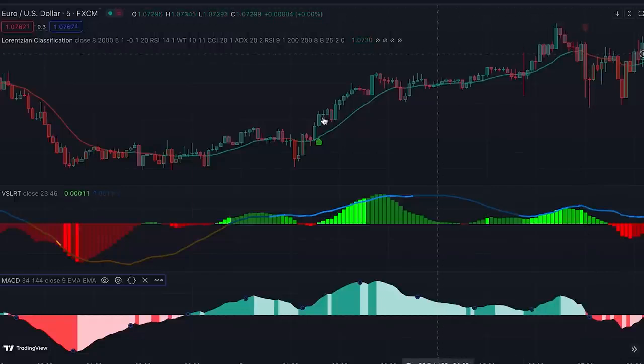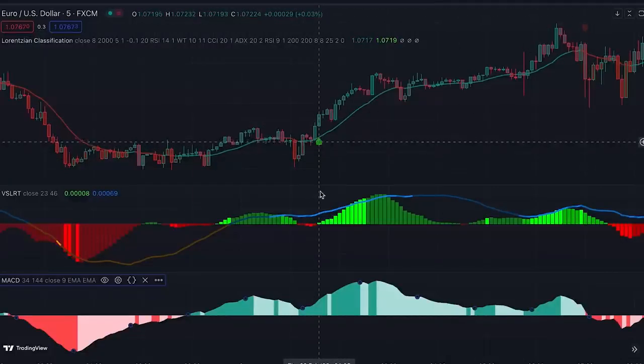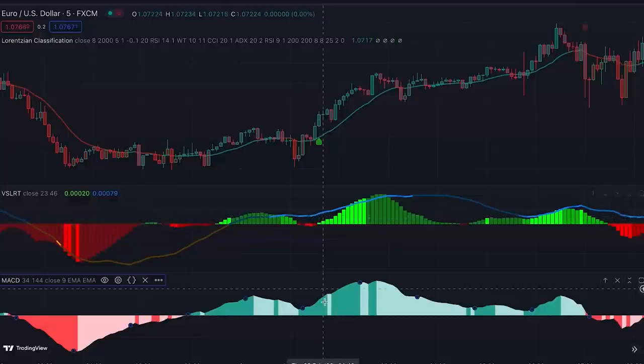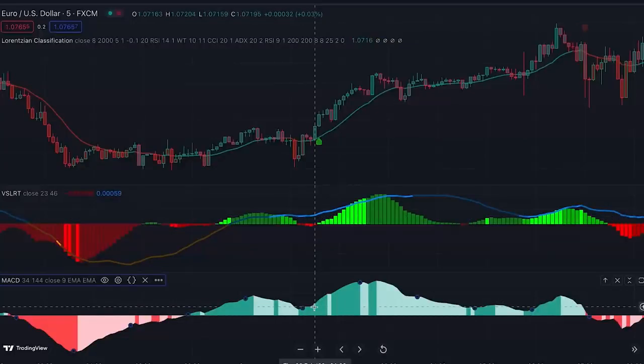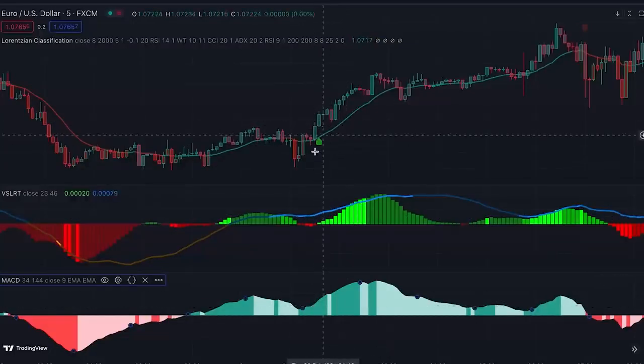When we get buy signals from this indicator, we must check the histogram in this indicator and also here in MACD, and both of them should be green. This histogram shows us the short-term trend of the market based on a regression model, and this histogram shows us a longer-term trend of the market with the help of exponential moving averages. We enter a long position only when both the short-term and longer-term trends of the market are up.